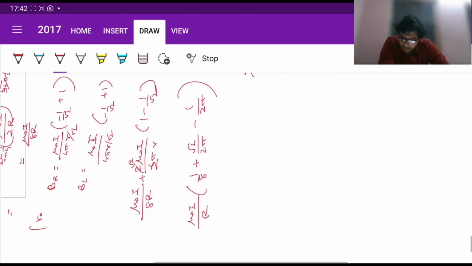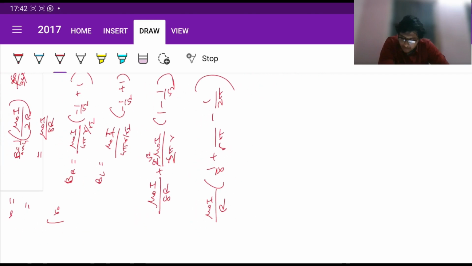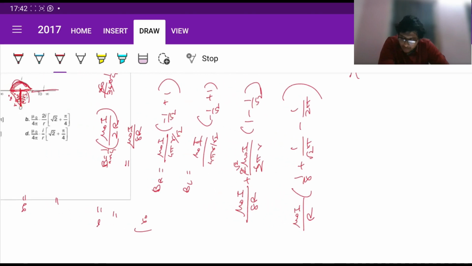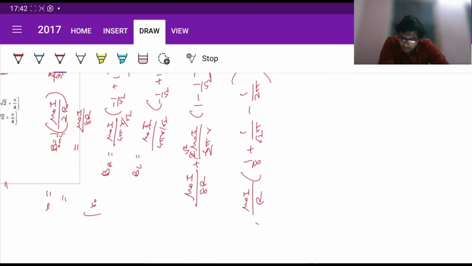Okay, and this can be considered to be root 2 pi. Okay, mu naught I divided by r, and we need 4 pi out, right? So if you put 4 pi there, it's going to be pi by 2, again 4 pi, so it's going to be 2 root 2, 4 pi will be 2.